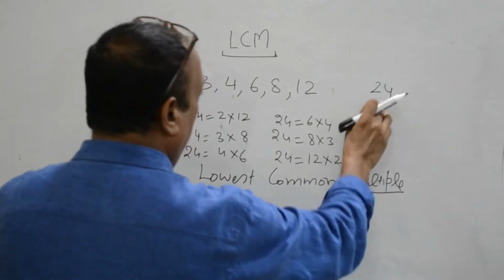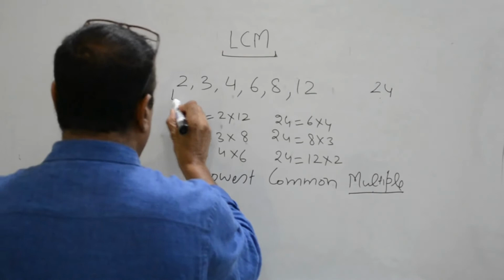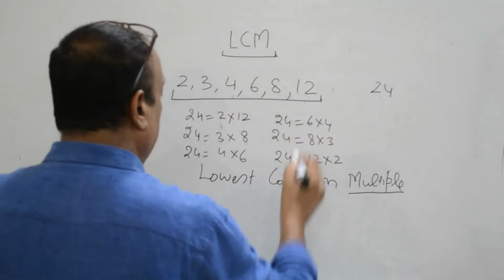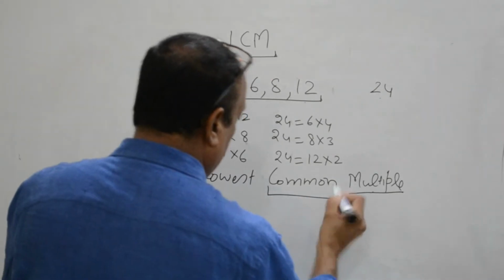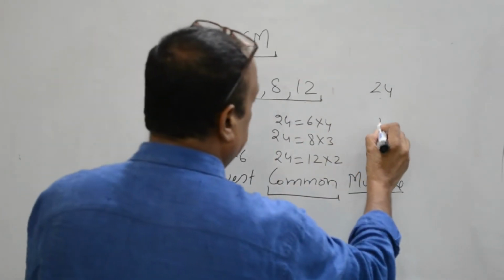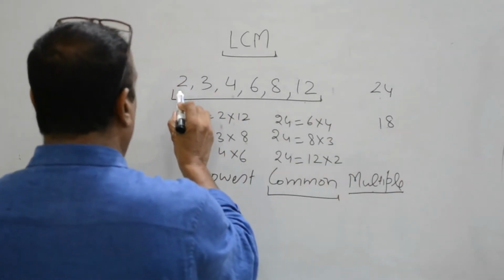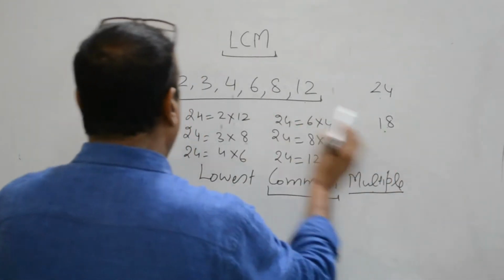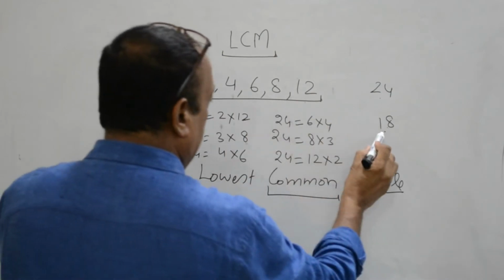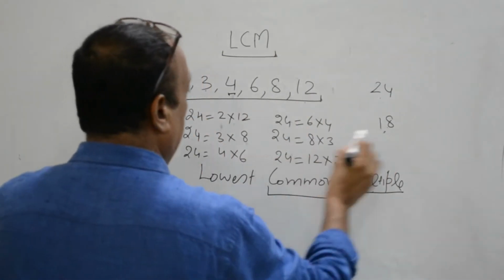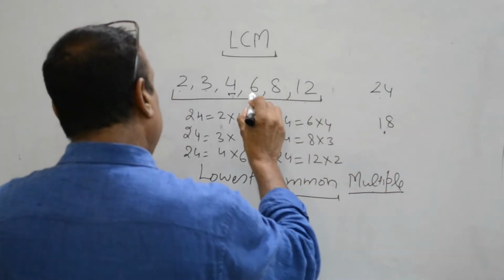24 is a multiple of all these numbers individually. Now 24 is a multiple of all these numbers. It means 24 is a common multiple. Now suppose we have 18. 18 is a multiple of 2. 18 is a multiple of 3. 18 is not a multiple of 4. 18 is again a multiple of 6.